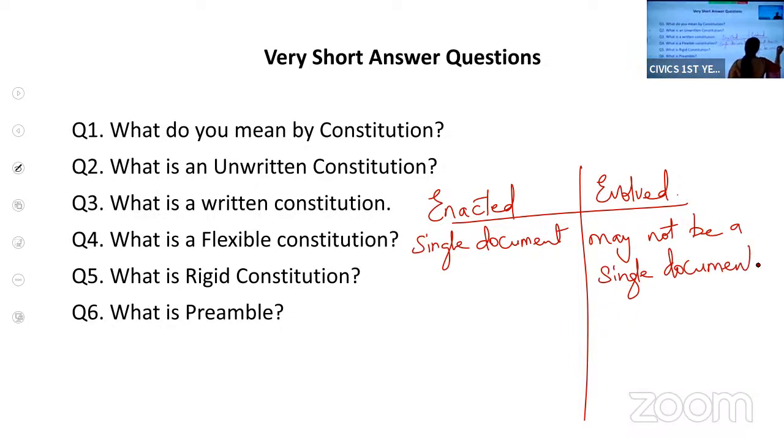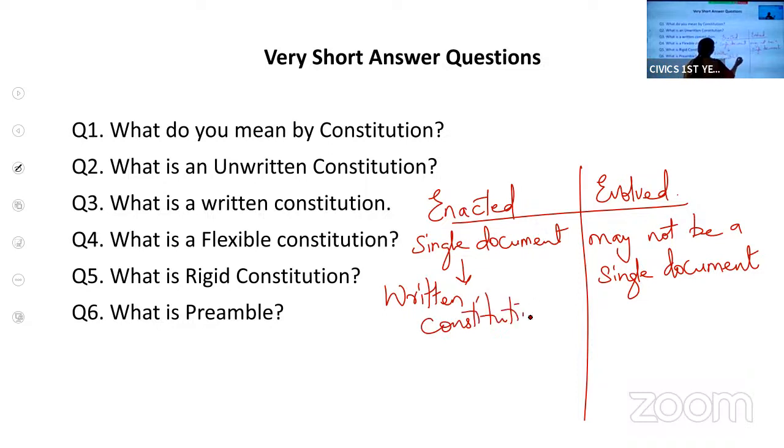Once we say it is a single document, that means it is a written constitution. An enacted constitution is written. That means it is a single document. All the features, all the principles are drafted in a single document, in a proper order.